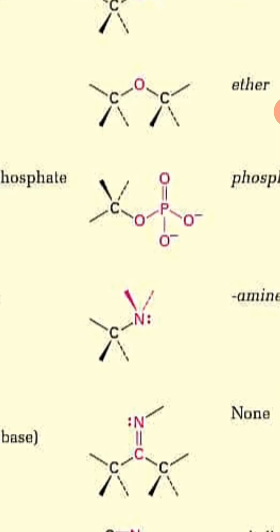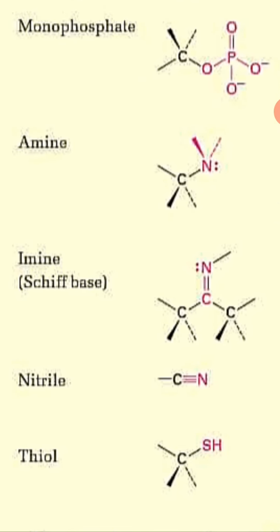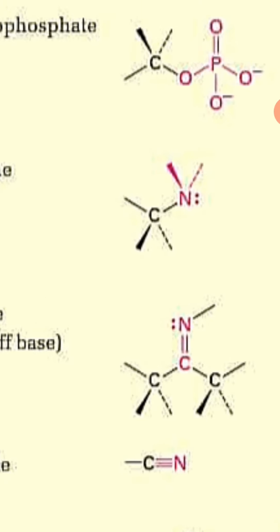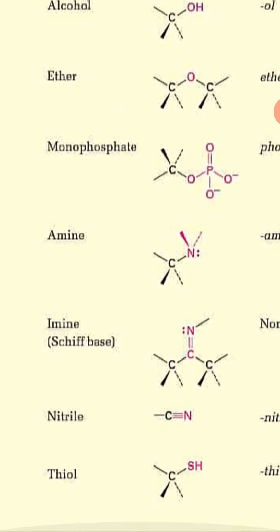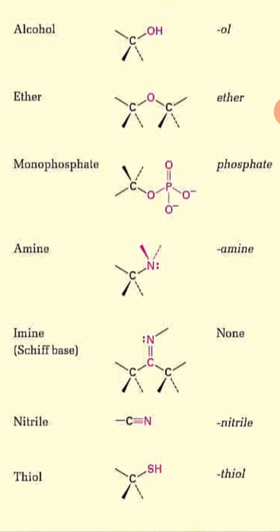Next is amine. Amines are nitrogen containing compounds, and these are three: amines, imines, nitriles. Whenever carbon and nitrogen are bonded in a way that nitrogen has a lone pair, it is very basic in nature because it has a lone pair, and carbon and nitrogen have a single bond, they are called amines, and such compounds also end with the word amine.